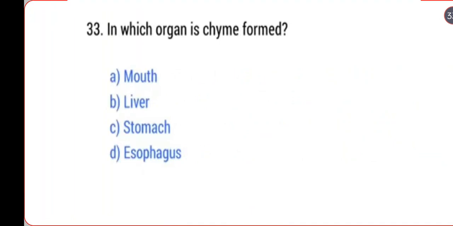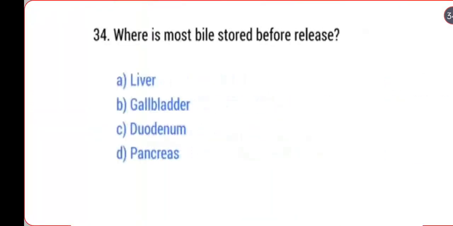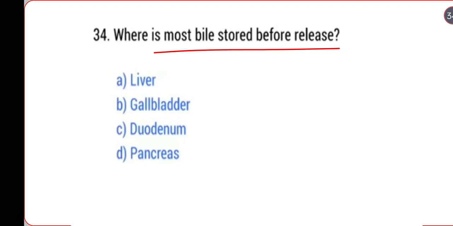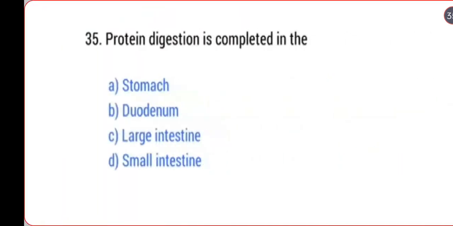Next, in which organ is chyme formed? The chyme is formed in the stomach. Next, where is bile stored before release? The bile is stored before release in the gallbladder. Next, protein digestion is firstly done in the stomach but completed in the small intestine.